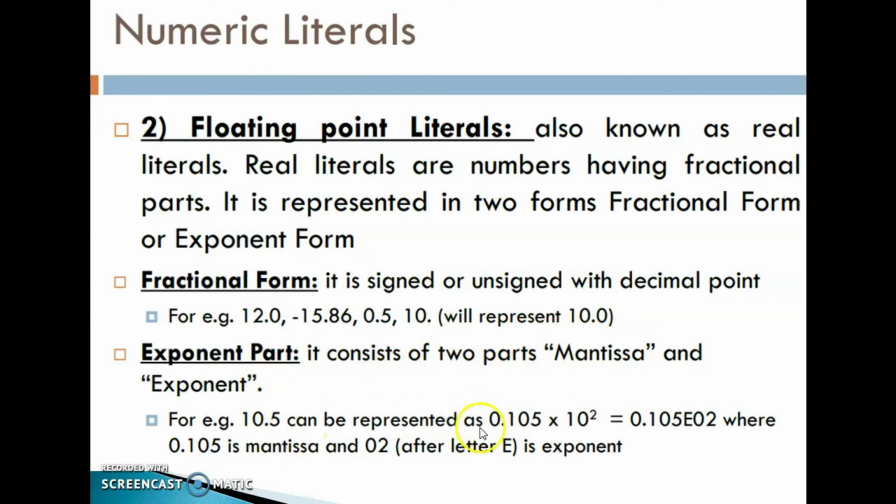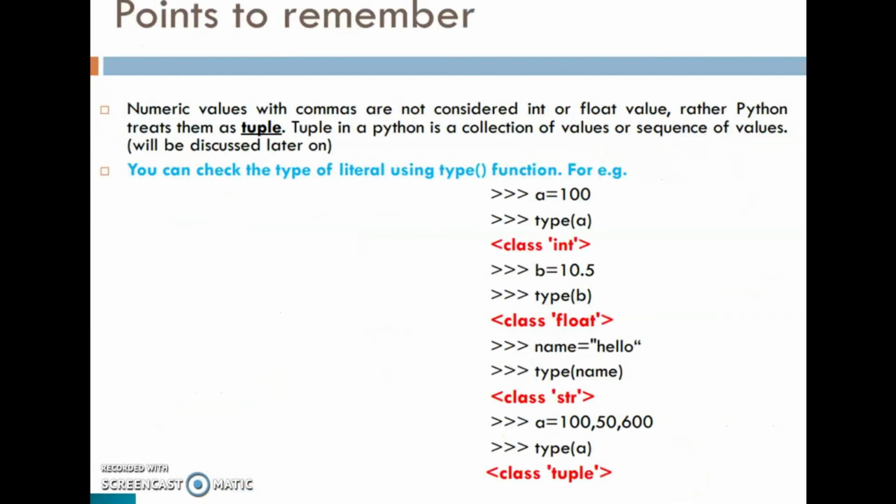10.5 can be represented as 0.105 times 10 raised to 2. That is equal to 0.105E02, where 0.105 is the mantissa and 02, after the letter E, is the exponent. Okay. Then the next one, points to remember: numeric values with commas are not considered int or float values. Rather, Python treats them as a tuple. This tuple we will discuss.